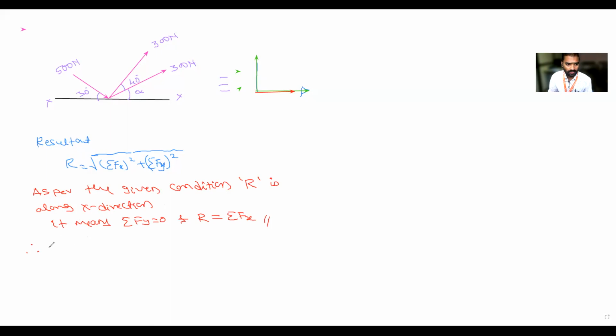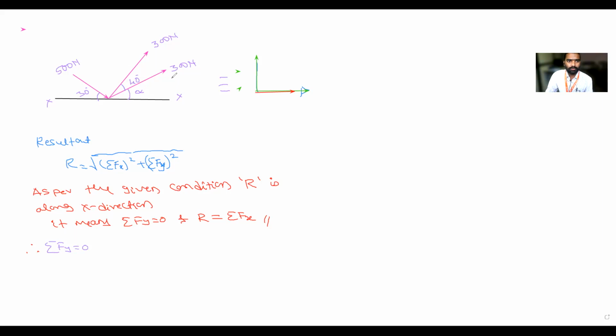So you can directly write R is equal to sigma fx. So next line, sigma fy, summation of fy is equal to 0. Okay, this is the condition. If there is one unknown term, you have one equation. Will you solve it? Yes, apply.